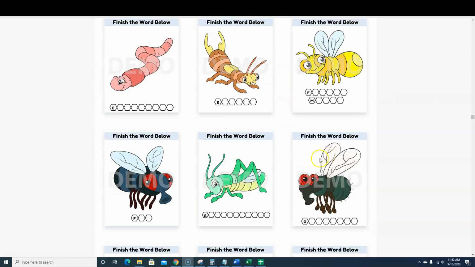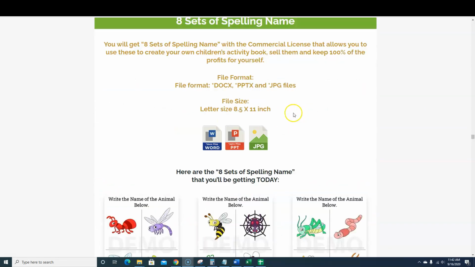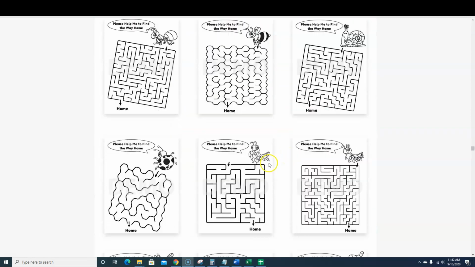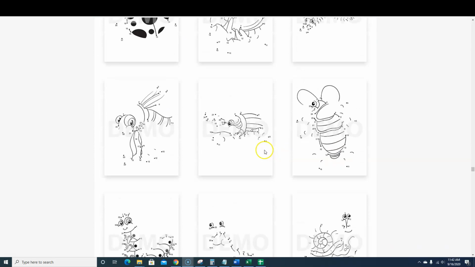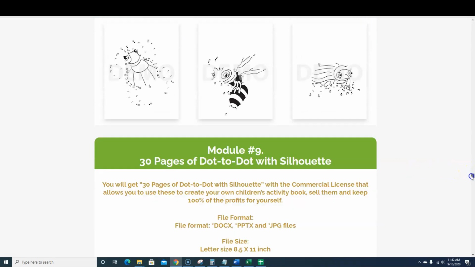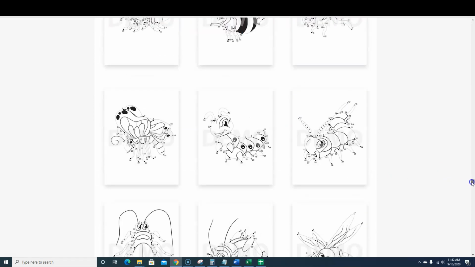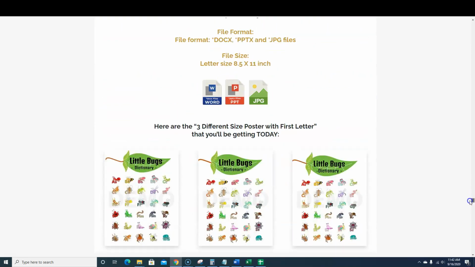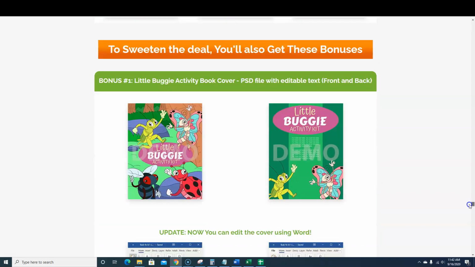Learning pages right here, spelling. It helps with spelling, and it just keeps going. Here's some crossword puzzles and some matching games, and some mazes and dot to dot, connect the dots here. And it just keeps going. This is one of the best low content activity kits that I've ever seen come out for this price of $17 right now. Full size posters right there.